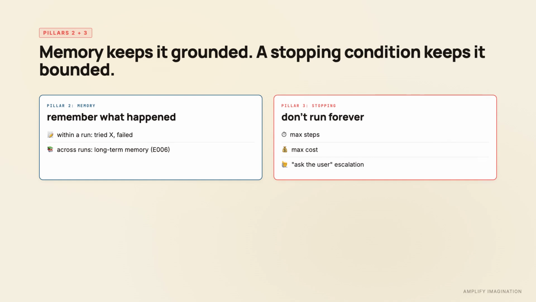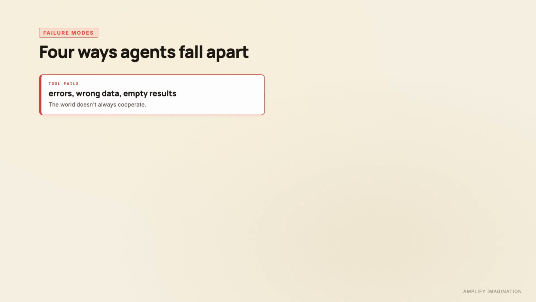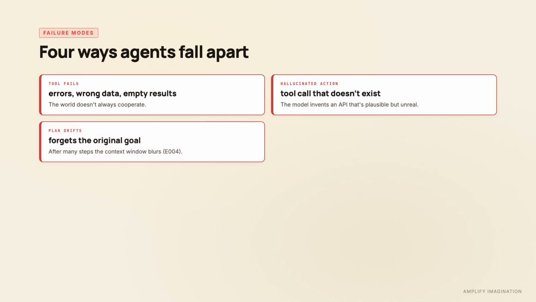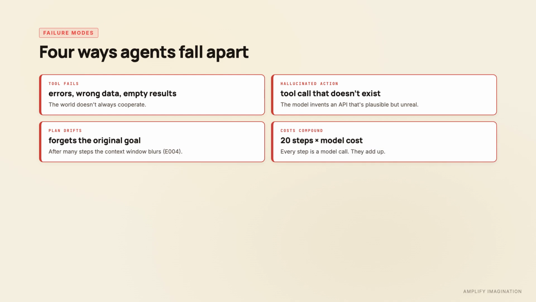Stopping condition. Without one, the agent runs forever, or worse, in circles. Real agents have limits. Max steps, max cost. Ask-the-user escalations. Now the precision pass. What goes wrong? Tools can fail. Errors, wrong data, empty results. Actions can be invalid. The model may request a tool call that looks plausible, but doesn't exist. Plans can drift. After several steps, the original goal can get blurry. Same context window problem from episode 4. And costs compound. Every step is another model call. A 20-step agent makes 20 model calls.